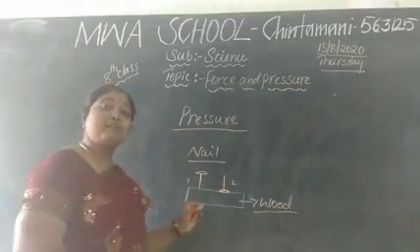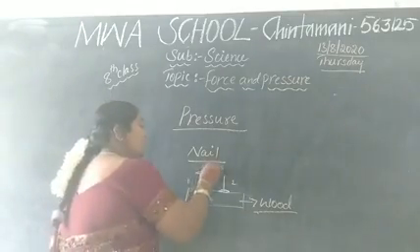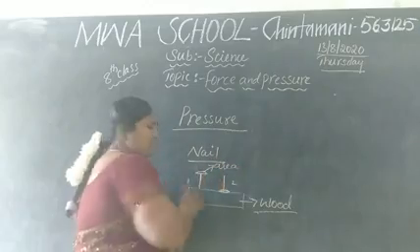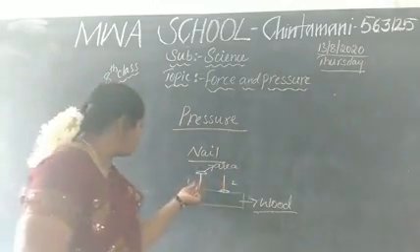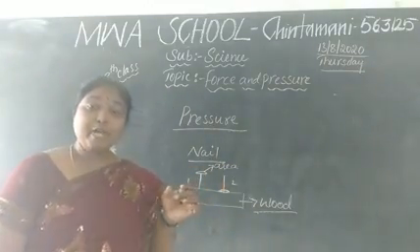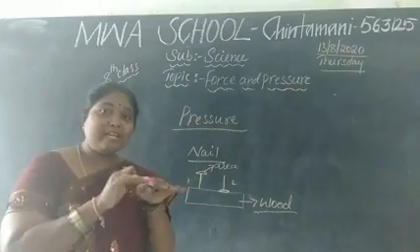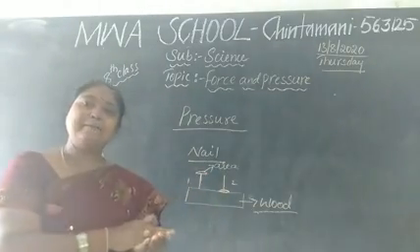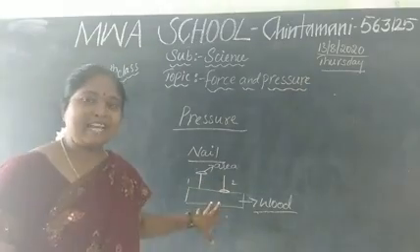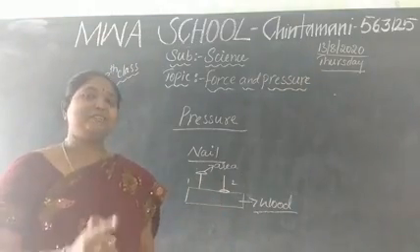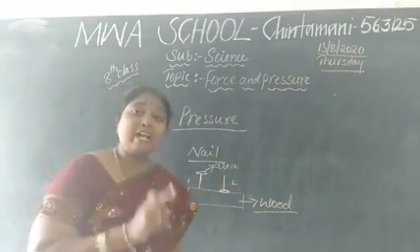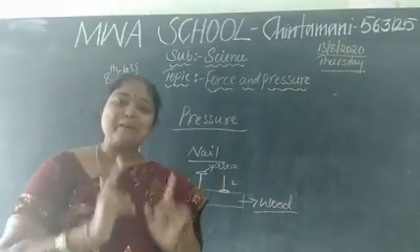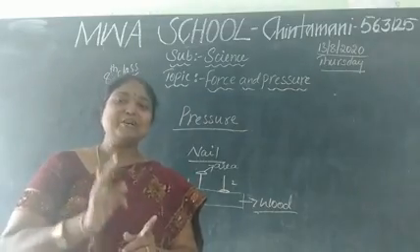And also, we have to talk about the area. The area of the first nail's tip is very small compared to its head. So, when we take the area, it's small, and we can easily beat it with the hammer. Then it will go inside that wooden plank. So, here what are we applying, children? Yes, we are applying pressure.